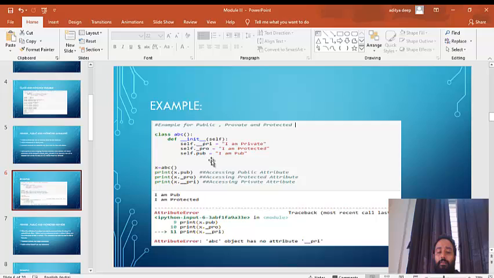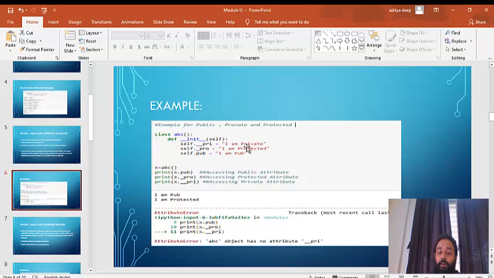So forget it now. Just understand this as a method, nothing else. And I'm passing one argument called self. This is nothing but the instance of the object, which will be passed in the place of self. Now I'm trying to set the value self dot underscore underscore private. This is my private attribute, and I have defined it as "I am private".